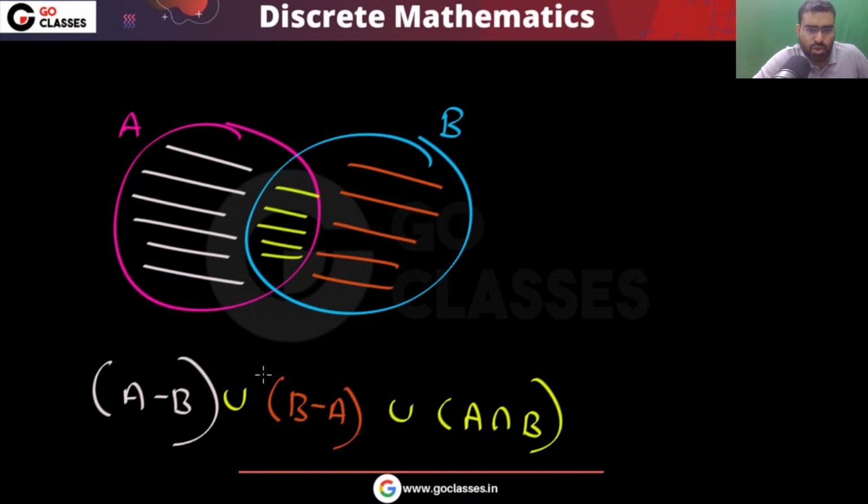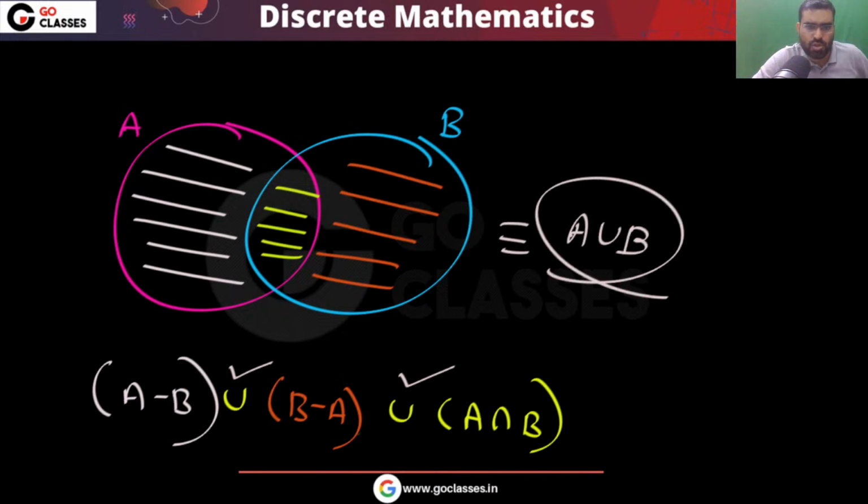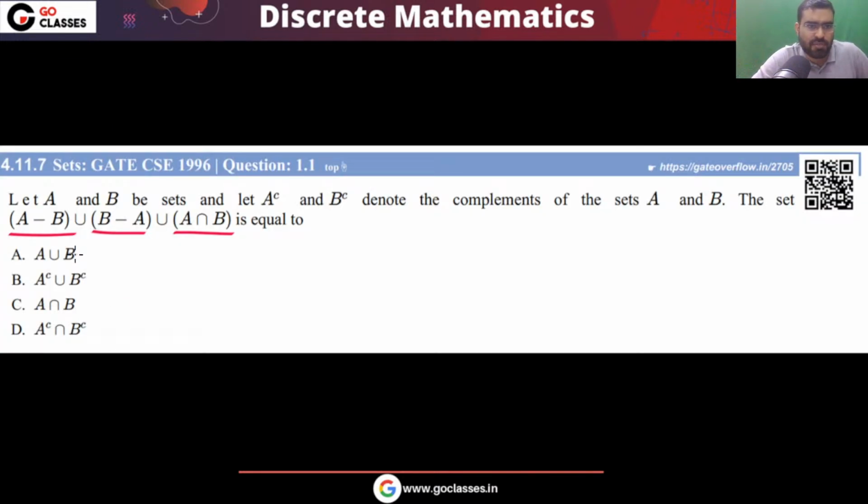If you take the union of these, as you can notice, this is nothing but A union B. So your answer will be A union B. You can usually solve using the Venn diagram. The answer will be A union B. So with the Venn diagram, you can easily solve this question. Okay. Now let's move on.